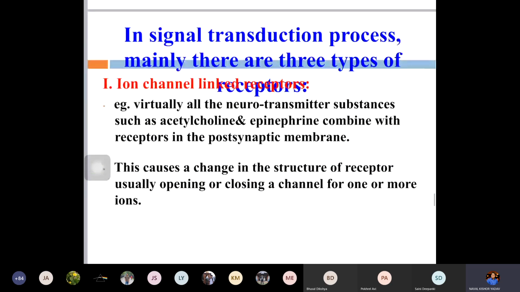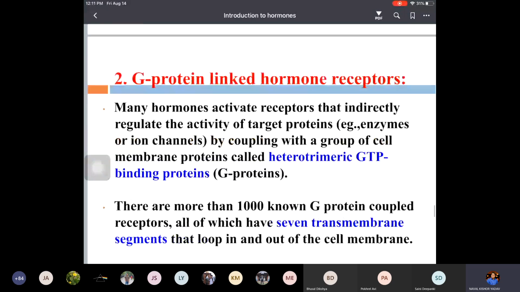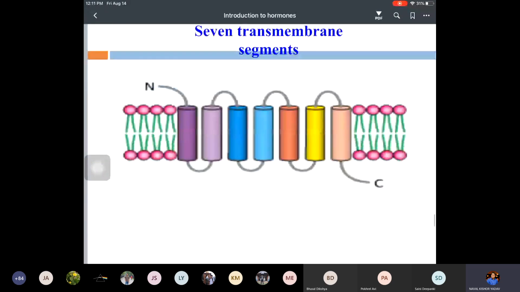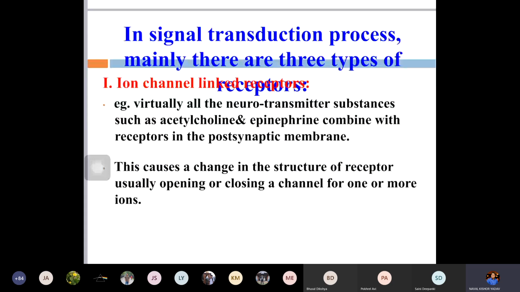In the 5th and 6th, the particular hormones can bind. So from this diagram, what I want to say is that these hormones only bind to those cell types or target cells where they have the specific receptors. Otherwise, if the specific receptor is not present, it will not bind to that particular cell type.